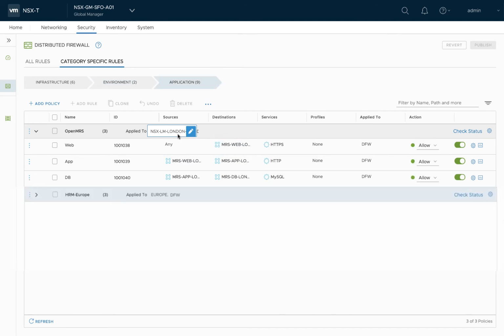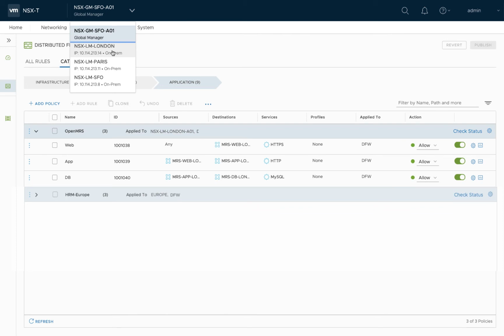Application categories are used to define application policies. In this example, one of the application policies is applied to London, while the other one to the Euro region. Global manager will push individual policies to local manager based on the location and region it is applied to. In this case, the first application policy is applied to only London, whereas the second policy is applied to both London and Paris, which is part of region Europe.